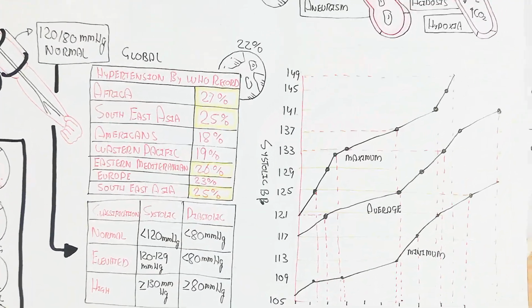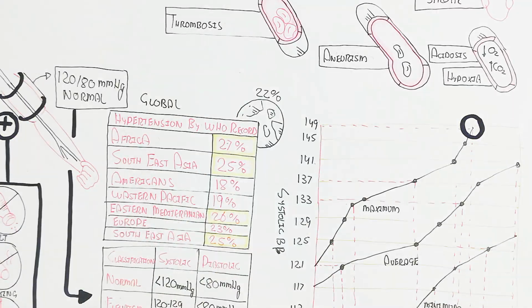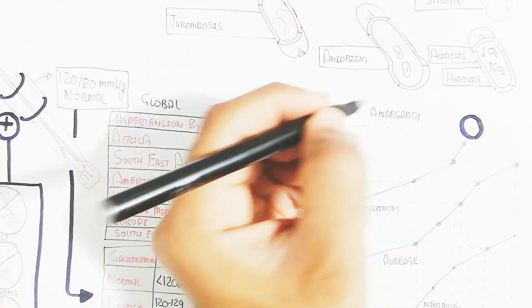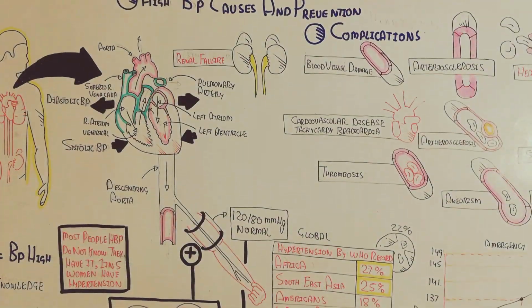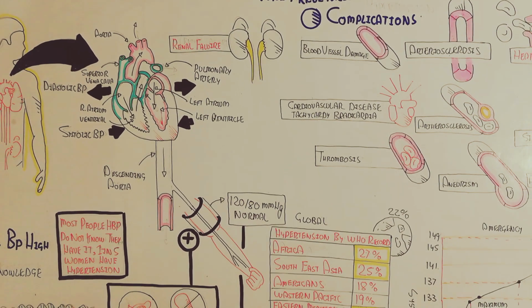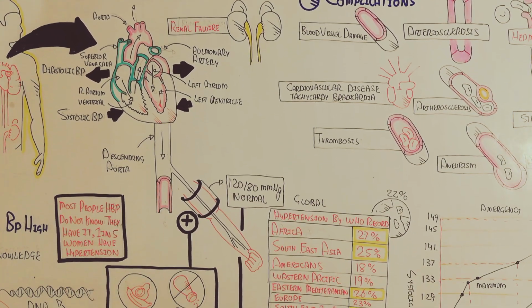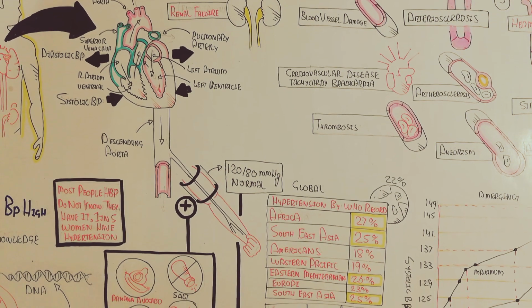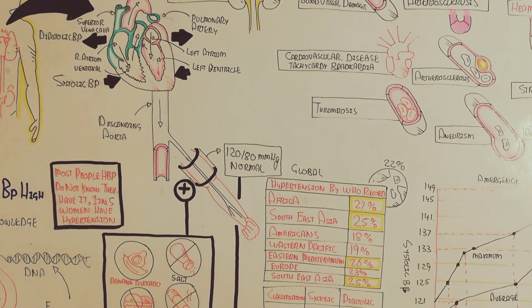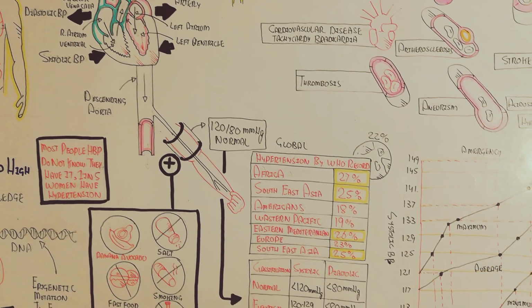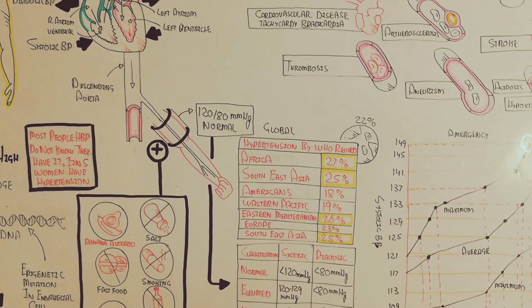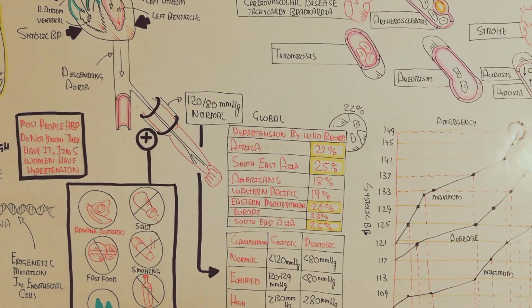In this way, 149 systolic blood pressure, and the age is 55 to 59. So there is no problem at the age of 45, but the ages of 60 to 64 are a problem. So I hope you make sense of this high BP cause and prevention, and you can learn more about the graph by pausing this video. So thanks for watching. Bye.